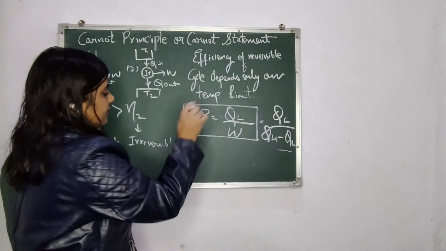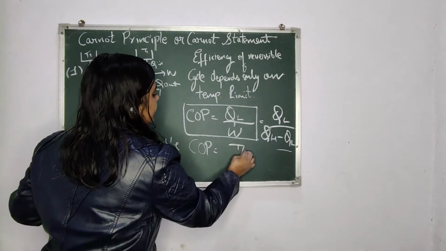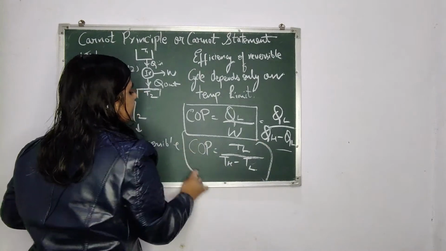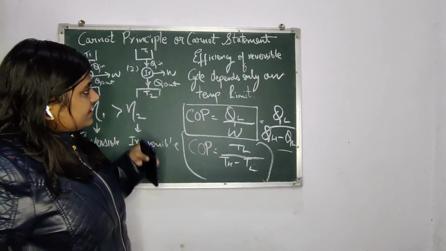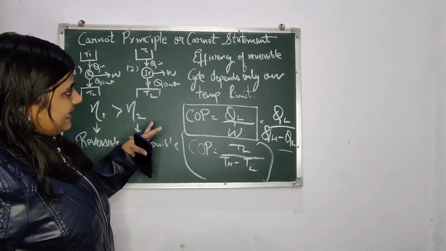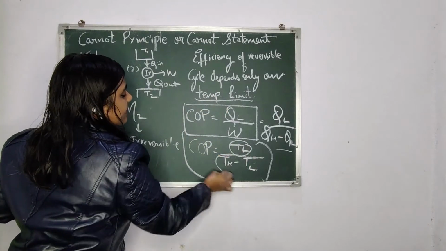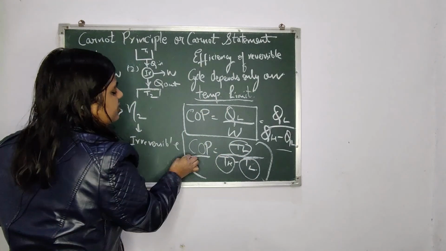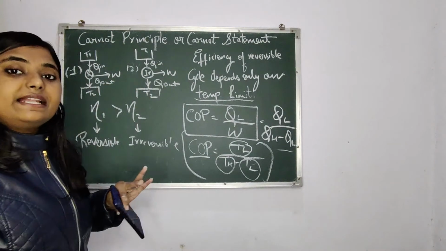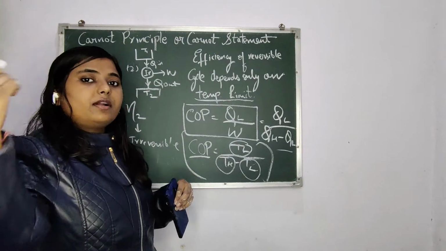But if you talk about the reversible case only, then the COP of a refrigerator can be written as TL divided by TH minus TL. So from here you can see that the efficiency of a reversible cycle depends only on the temperature limits. I am taking the example of COP here. You can take the example of efficiency in the case of a heat engine, because in the case of a refrigerator and heat pump we talk about COP, but in the case of a heat engine we talk about efficiency.